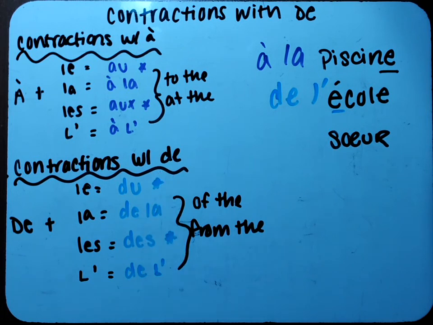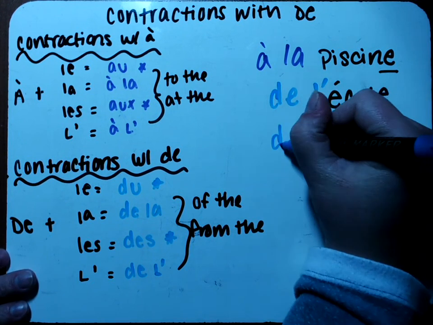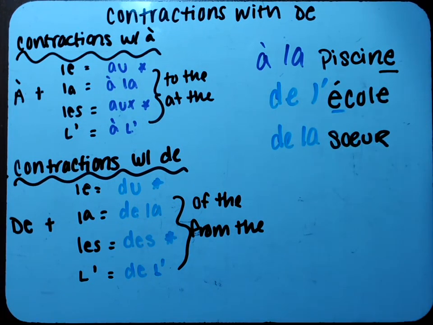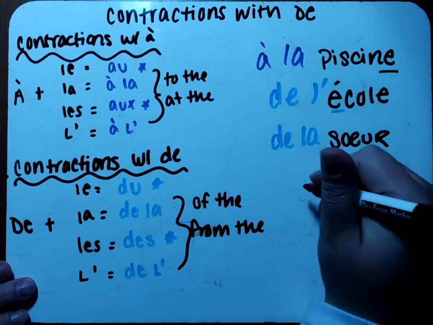Okay, let's do one more example. Let's say that this is the book of the teacher. So we're going to do a sentence. The book of the teacher. Okay, let's do piece by piece. First off, what is the book? The book is le livre, the book, le livre.